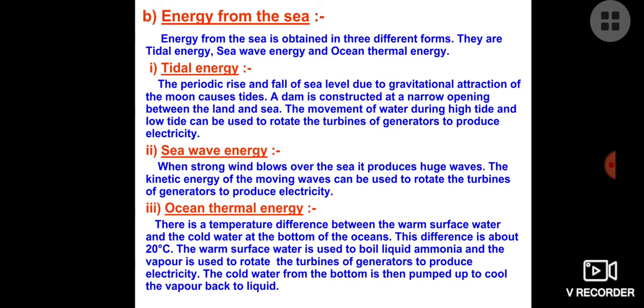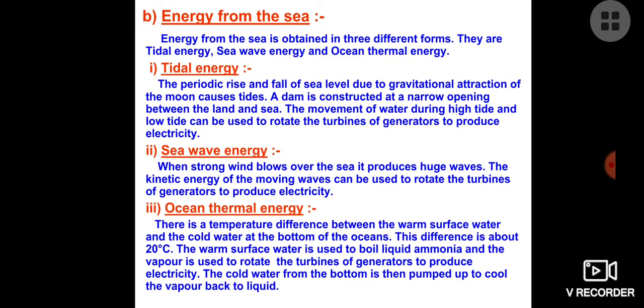Next is sea wave energy. In sea wave energy also we have a lot of kinetic energy of the sea waves, which can be used to rotate the blades of the turbine, and the turbine is further connected with the generator, and we get electricity because of EMF. Another is ocean thermal energy.